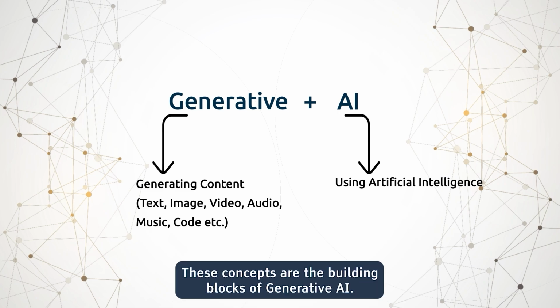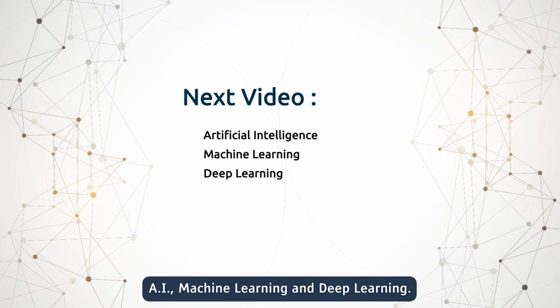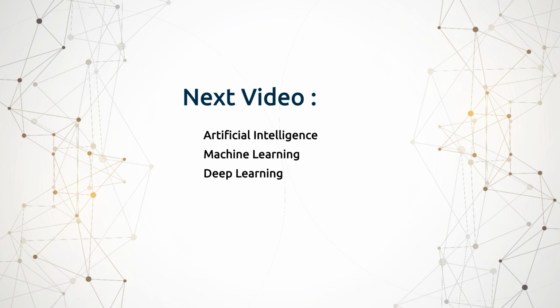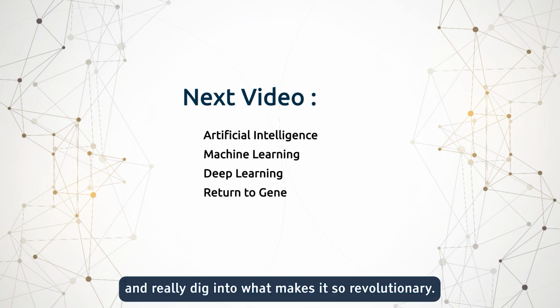These concepts are the building blocks of generative AI. In the next video, we'll explore these foundational concepts: AI, machine learning, and deep learning. Once we have those fundamentals down, we'll return to generative AI and really dig into what makes it so revolutionary.